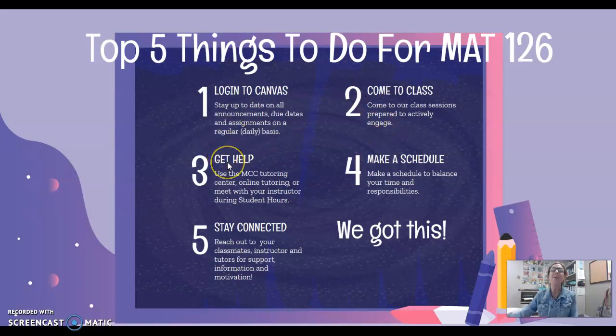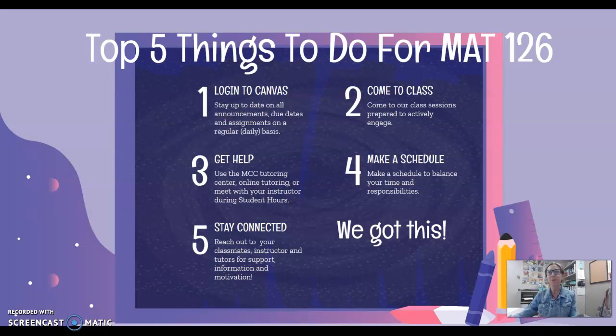All right, number 3, get help when it's needed. And don't wait too long. Too often students wait too long and they say, oh, I should have gone to the tutoring center last week or 2 weeks ago or 3 weeks ago or 4 weeks ago. As soon as you feel that you need the help, as soon as you feel you need clarification, go get it, okay? Don't wait too long.